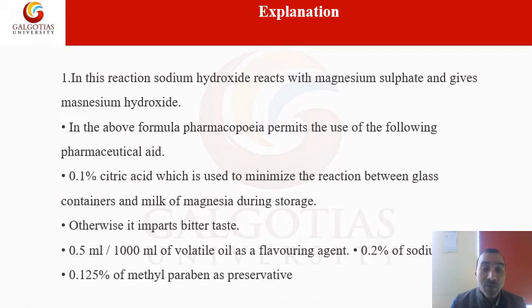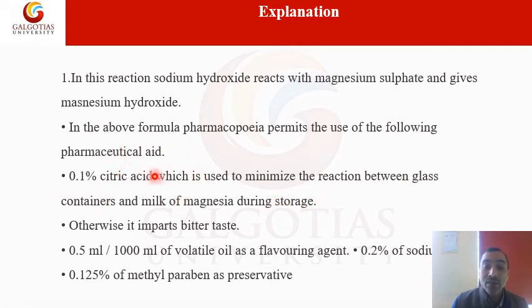For the above formula, the pharmacopoeia permits the use of the following pharmaceutical aids. Along with this magnesium hydroxide, you can use 0.1% citric acid, which is used to minimize the reaction between the glass container and milk of magnesia during storage.